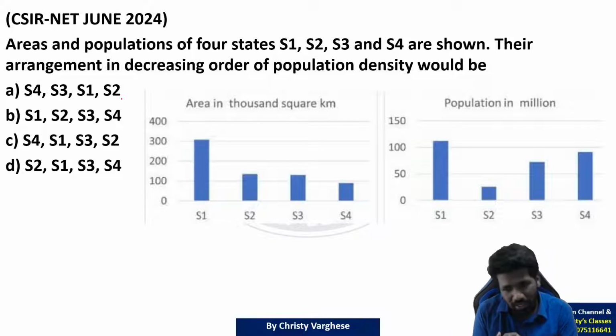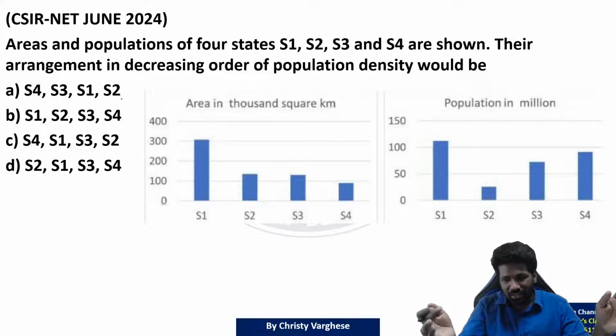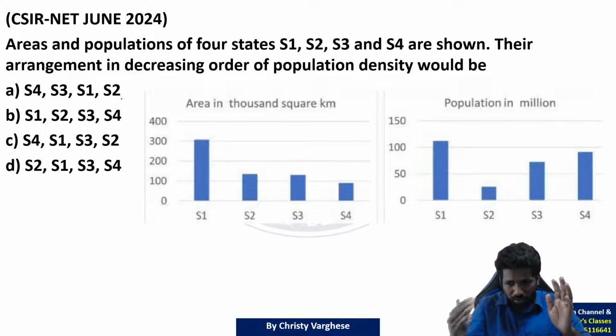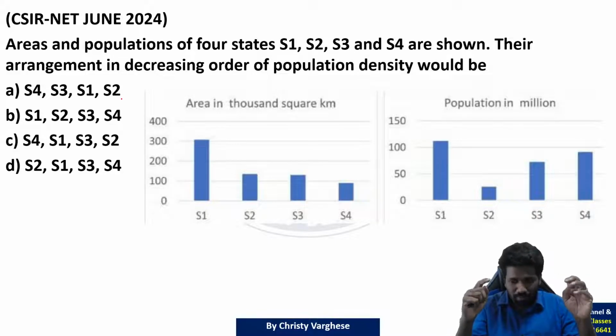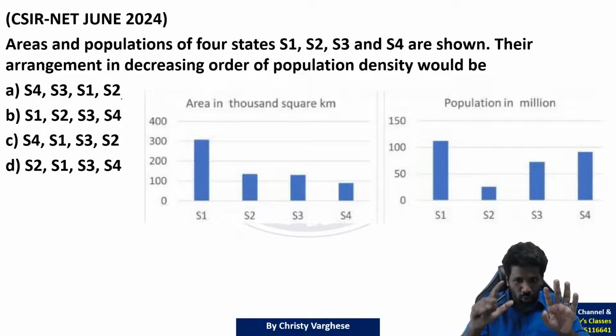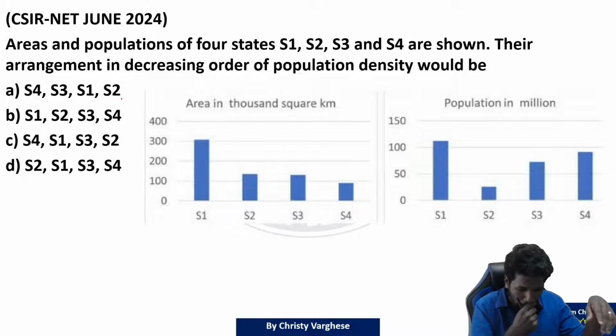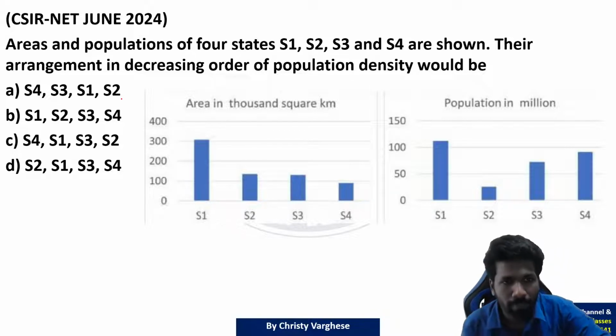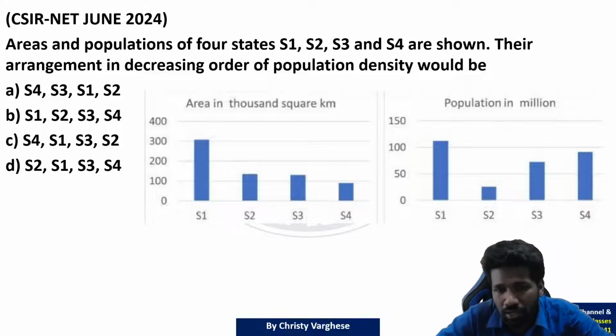I'm analyzing CSIR-NET question papers for the last 13 years because 2012 onwards the new question paper pattern came. From then till 2024, how the trend have changed. According to that, our course is also designed. So try this question all of you. Data interpretation bar chart का question है.